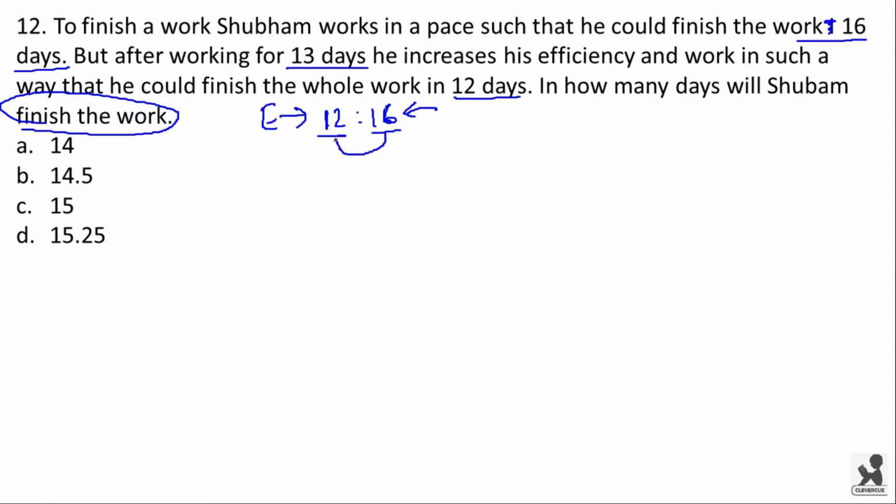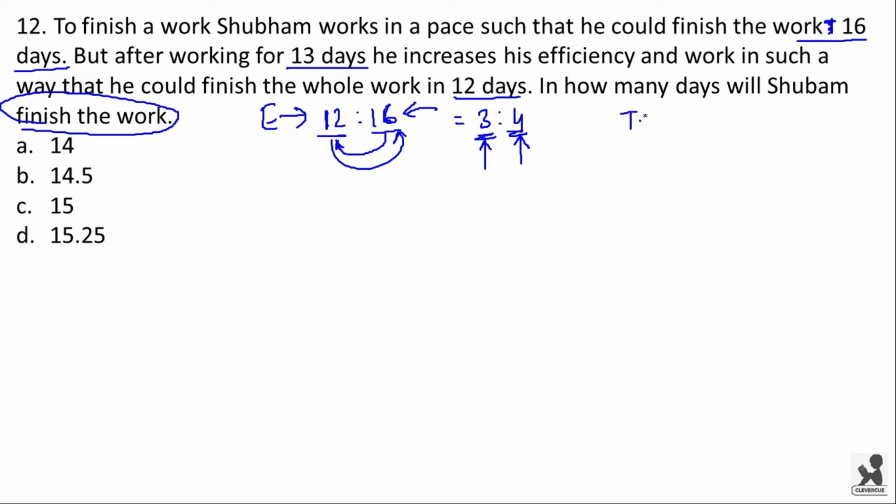So we have taken the reciprocal so that we get the efficiency. Now the efficiency is 3 is to 4. For the first 13 days he worked with 3 efficiency, and from the 14th day onwards he worked with 4 efficiency.